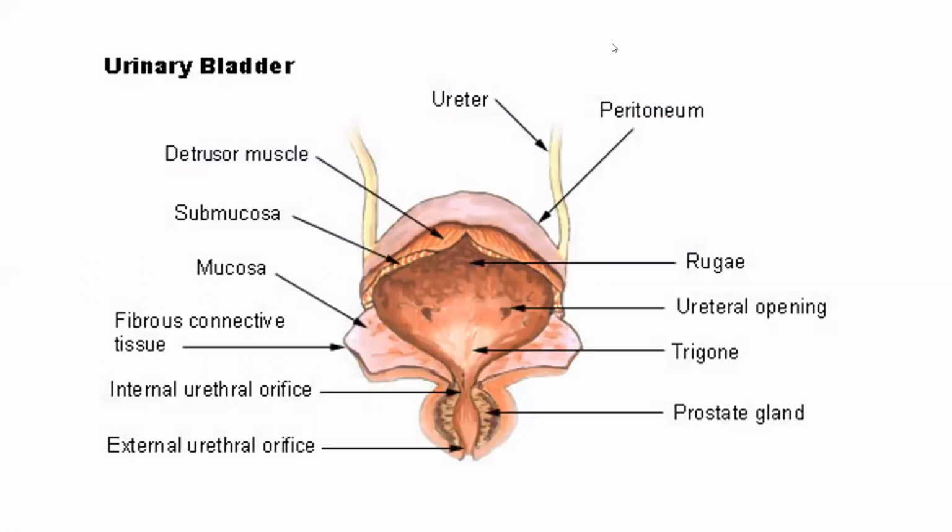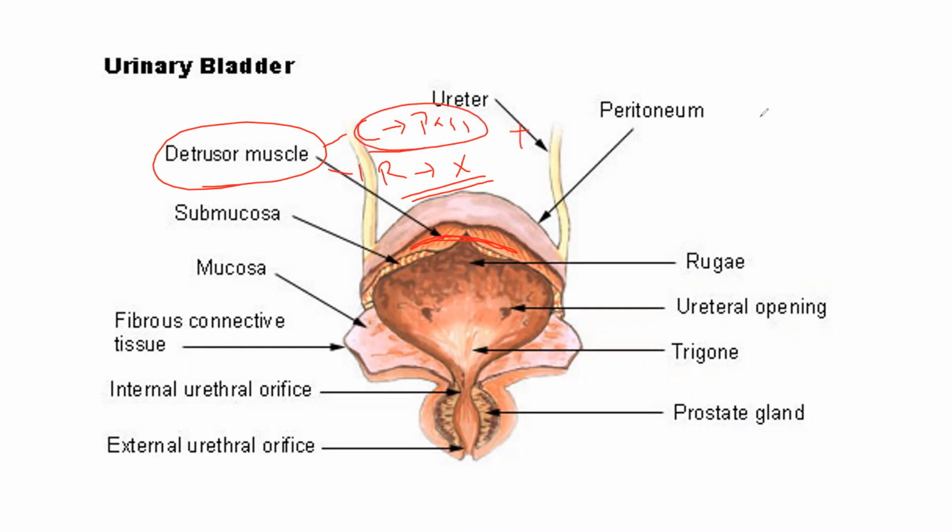See here, this is the detrusor muscle. I think you might have learned all these things in your physiology, but I'll give a small glimpse here. If the detrusor muscle is contracted, you will pass urine. If the detrusor muscle is relaxed, you can't pass urine. At the same time, in order to pass urine, the detrusor muscle should be contracted, along with the sphincters in a relaxed position, right?